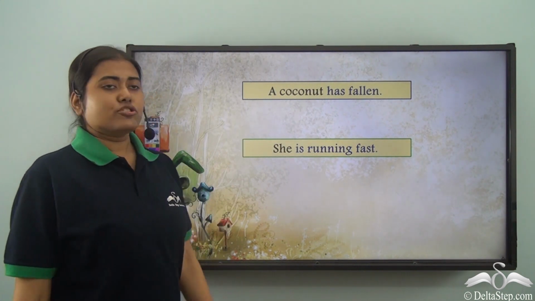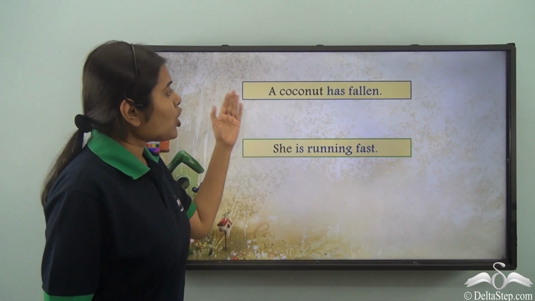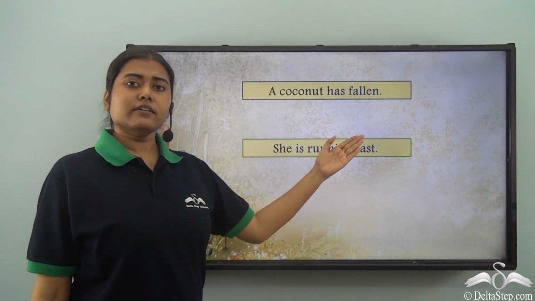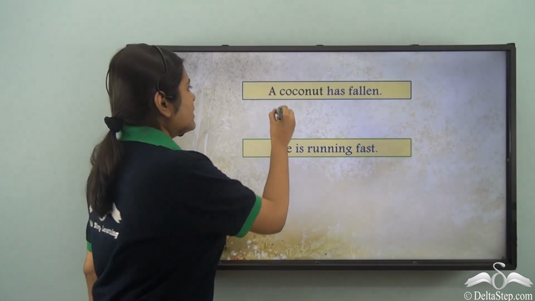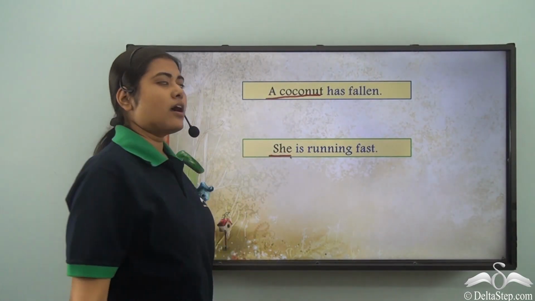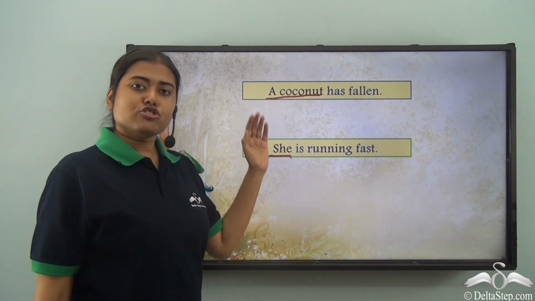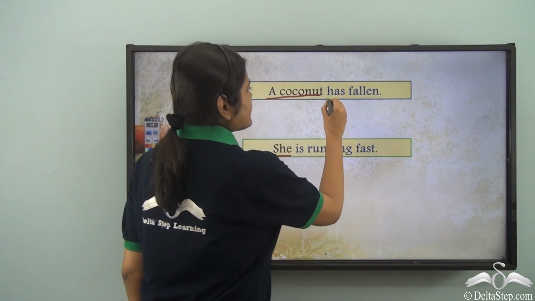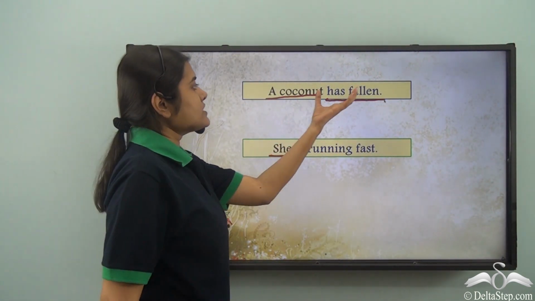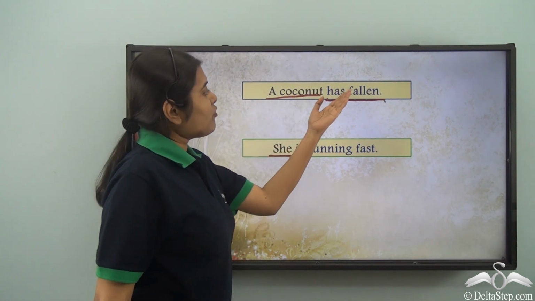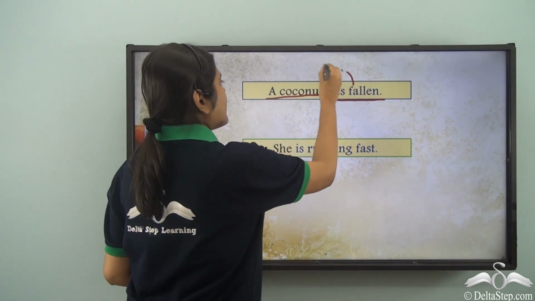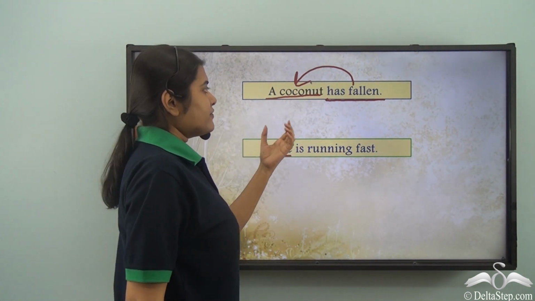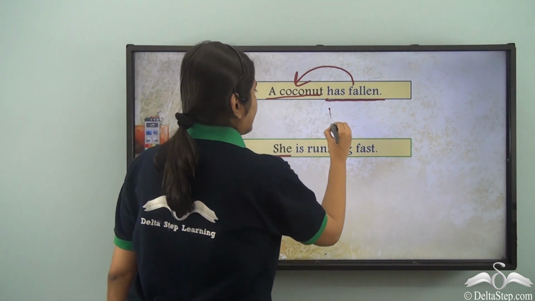Now look at these two sentences side by side. A coconut has fallen. She is running fast. We already know that a coconut and she are the subjects in the two sentences. Now, what are we left with? In this case, it is has fallen. So, this is the remaining part of the sentence. And what is it telling us? It is telling us about the subject, about a coconut. Therefore, it has the name predicate.